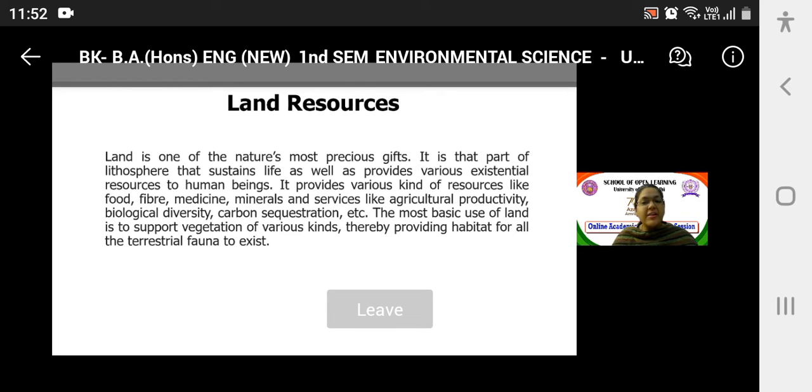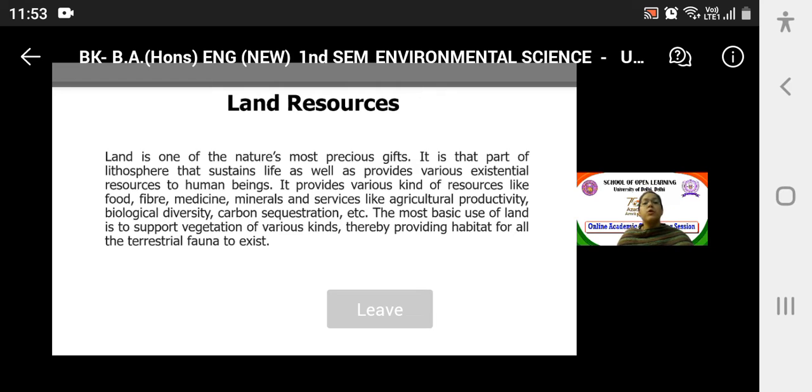Okay, so it provides various kinds of resources like food, fiber, medicine, minerals, and services like agricultural productivity. See, agricultural production is only possible when we have a piece of land to work upon. Biological diversity would be able to survive when there is a piece of land with good trees, etc. Right? Only when flora comes up on land, then fauna would come up. So it provides habitat to all the diversity, all the life forms.